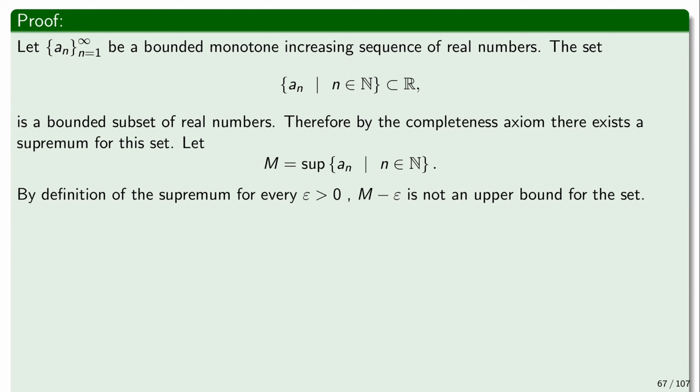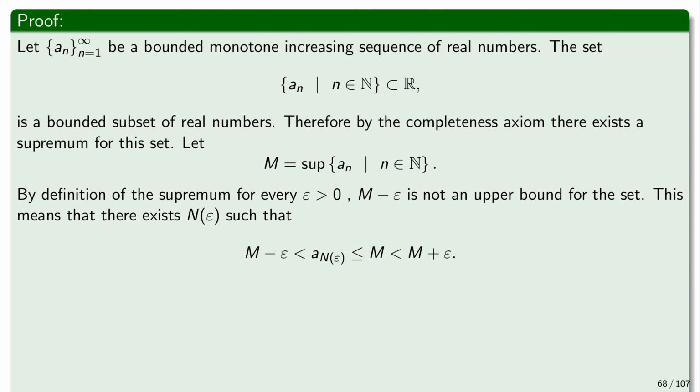Well, what does this mean? Well, it means exactly that there will be some index, call it n of epsilon, might be dependent on epsilon, such that M minus epsilon would be smaller than a_n(epsilon). Why? Because M minus epsilon is not an upper bound for the set.